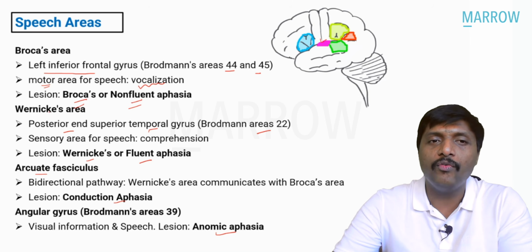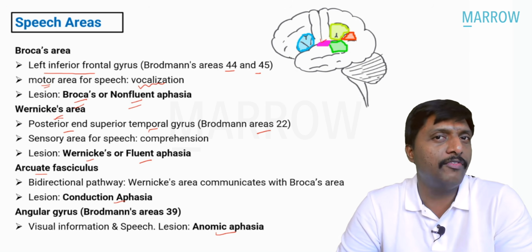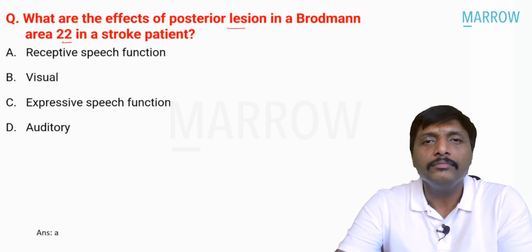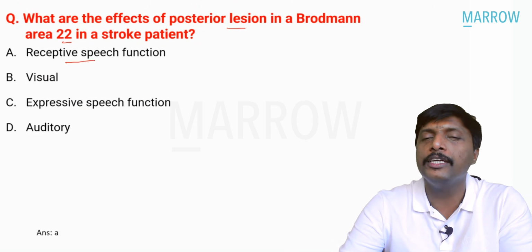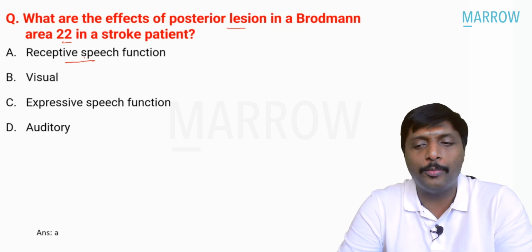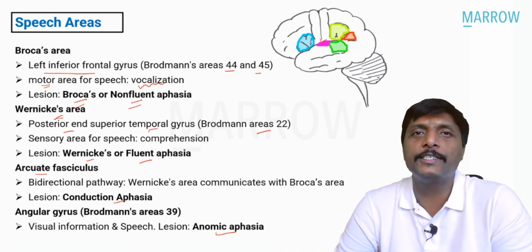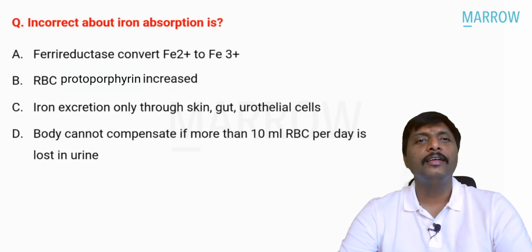This question is about the Wernicke's area. So reception error will be there. So what is the answer for this question? Yes, sir. Posterior lesion, Brodmann area 22, receptive speech function. So the answer is option A. This is the important discussion for the speech areas. All right, guys. Now let's move into the next question.